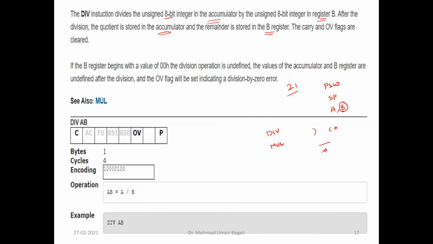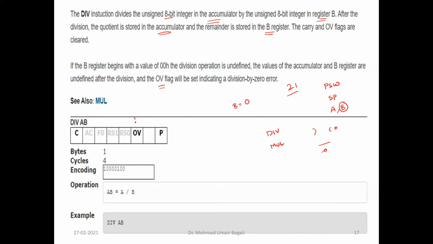This is required when we perform division, right? The B register value should not be 0. The denominator cannot be 0. If it is division by 0, then the overflow flag will be used to indicate that division by 0 was attempted.